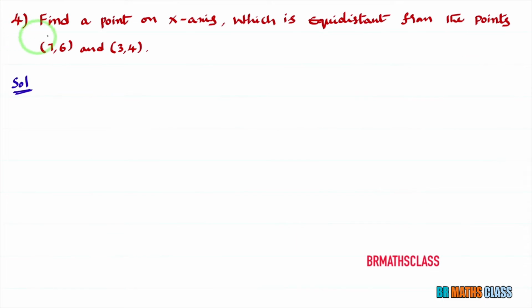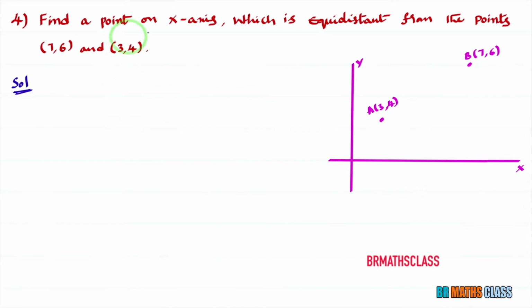You observe this question. Find a point on the x-axis which is equidistant from the points (7, 6) and (3, 4). To understand this question more clearly, first I'll draw a rough diagram related to this question. You observe here I plotted the points (3, 4) and (7, 6). I named this (3, 4) as A. I am considering the point A as (3, 4) and the point B as (7, 6).